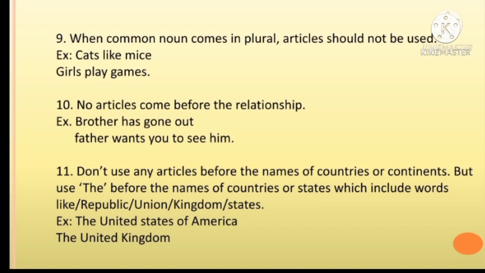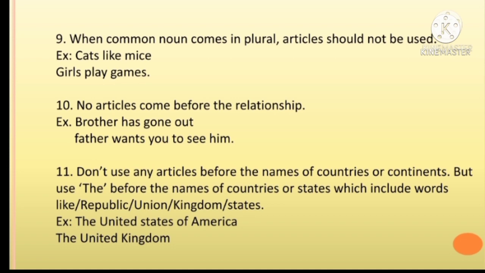Do not use any articles before the names of countries or continents, but use "the" before the names of countries or states which include words like republic, union, kingdom, states. Example: the United States of America, the United Kingdom.